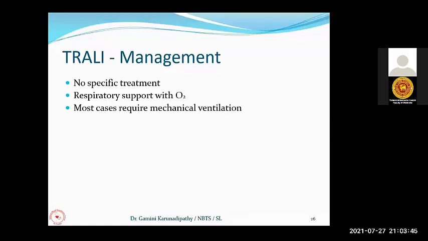Sometimes the patient may require mechanical ventilation. So we have to continue the respiratory support with oxygen until the patient's lungs resolve from the primary problem. Then the patient will survive. If we miss the diagnosis and miss the management, around 60 to 65% mortality rate is there. Once we identify and act on time in the management, we can save most of the patients who are dying due to the TRALI problem. That is why it is very important to identify these things and manage properly according to the clinical features.